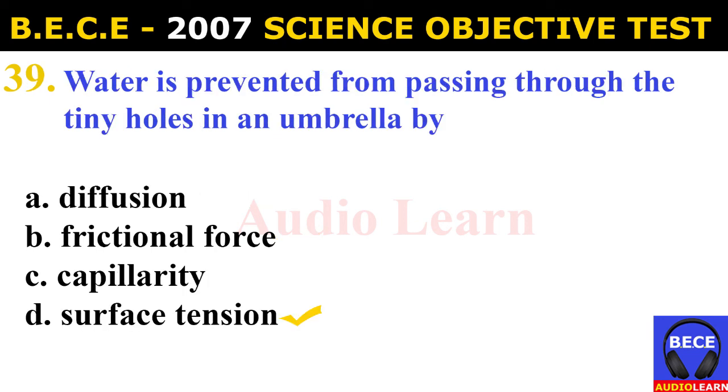Number 39. Water is prevented from passing through the tiny holes in an umbrella by A. Diffusion, B. Frictional force, C. Capillarity, D. Surface tension. And the answer is D. Surface tension. Water is prevented from passing through the tiny holes in an umbrella by surface tension.